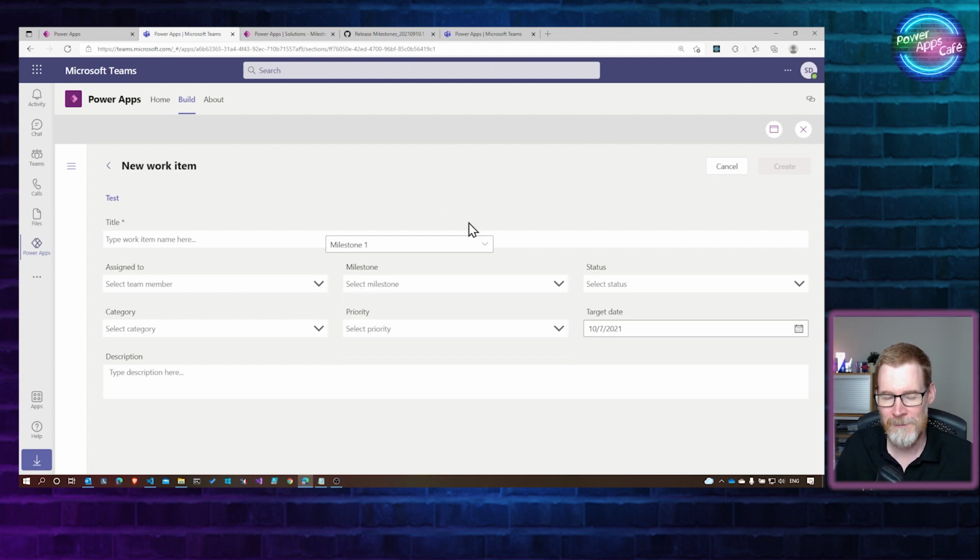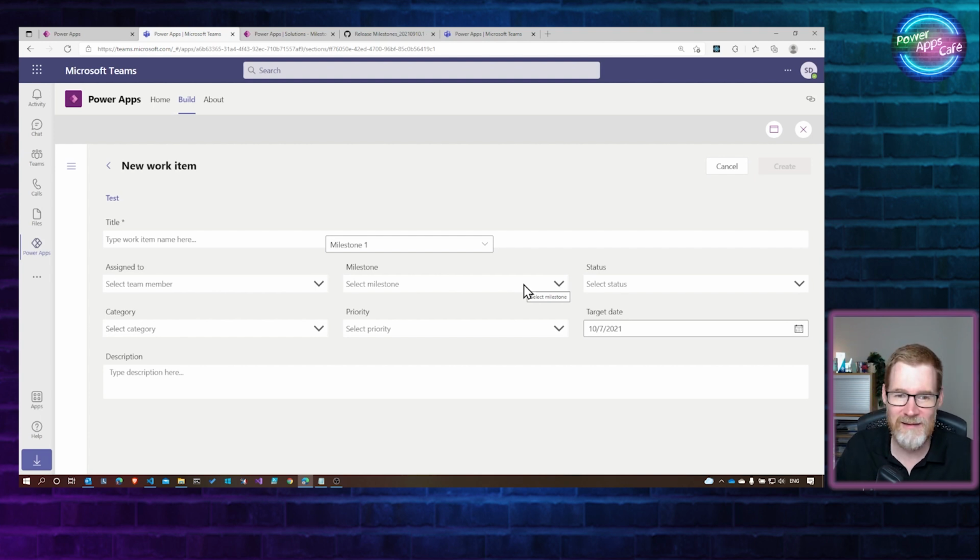So this is a classic control effectively, and I think the way that things are moving is to be much more of a fluent UI control. Some of them have very different properties to maybe the classic control, so you may need to look at how these things work, and the new fluent controls certainly don't have as much styling capabilities as the older ones. But of course, the advantage is that you don't have to worry about having all those variables for your theme. They just automatically inherit the theme that Teams is running under. By setting that flag to include classic controls, you can bring them in.